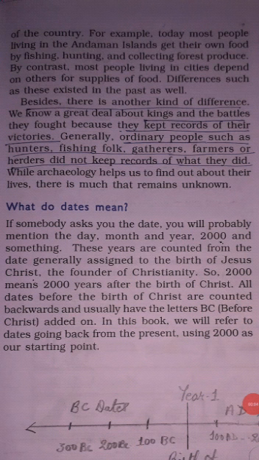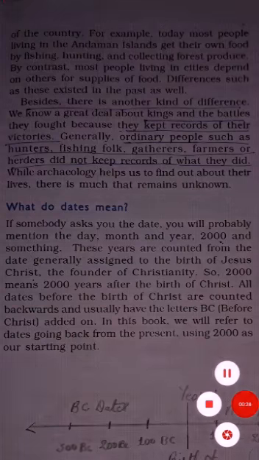We know a great deal about kings and their battles and their records of victories. Whenever they fought a battle, they kept the record. Whereas ordinary people such as hunters, fishing folk, etc., did not feel like keeping the record because they thought they were living a very simple life, so they should not keep the record.